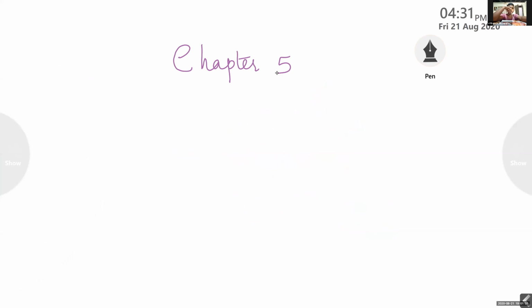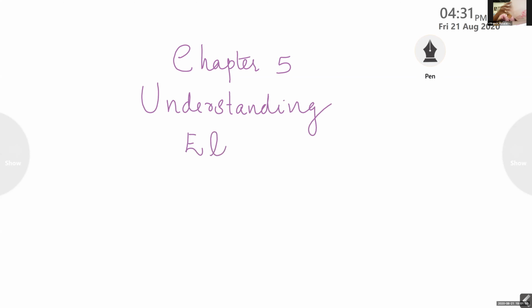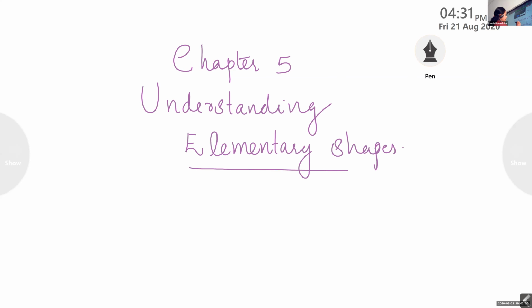Ma'am, we have to write in this notes. Yes, we have to write this in the notes. Understanding elementary shapes. Write the heading, understanding elementary shapes.